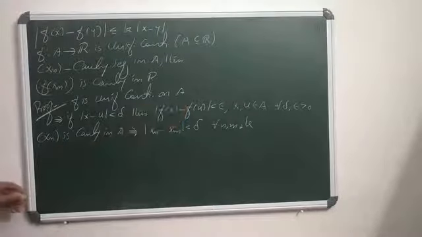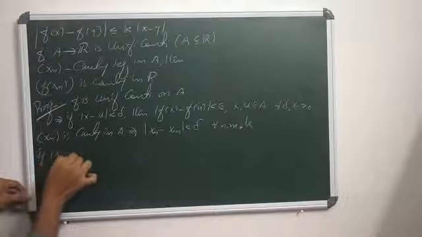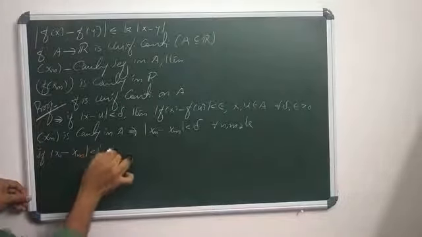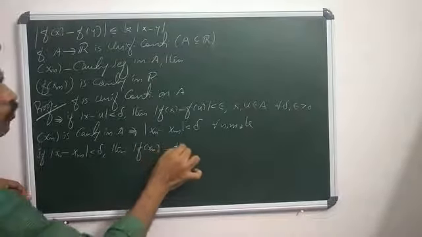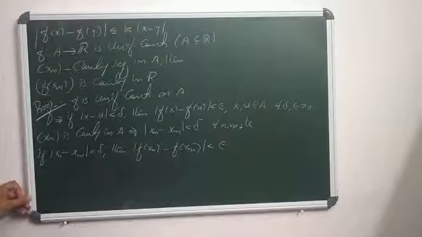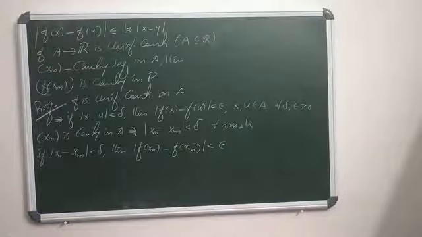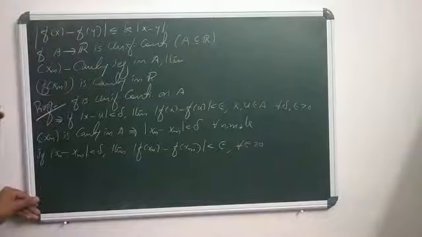Thus, in the light of the above argument, if modulus of xn minus xm is less than delta, then modulus of f of xn minus f of xm is strictly less than epsilon, for all positive epsilon.